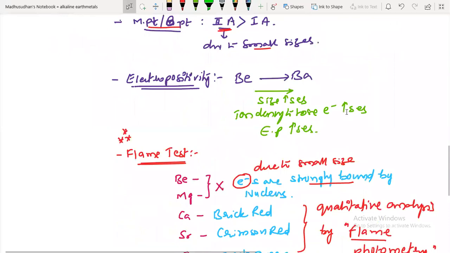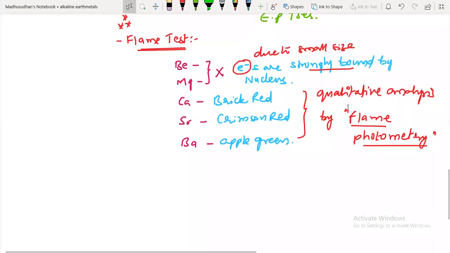Now the flame test. Beryllium and magnesium do not give a flame test due to their small size; the electrons are strongly bonded by the nuclear force of attraction. Calcium, strontium, and barium give a positive flame test. They give colors that fall in the visible region: brick red, crimson, and apple green. This flame test is also called flame photometry.